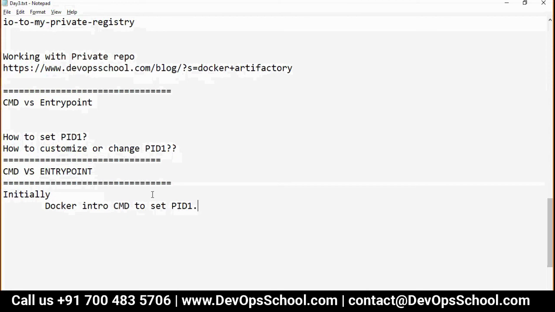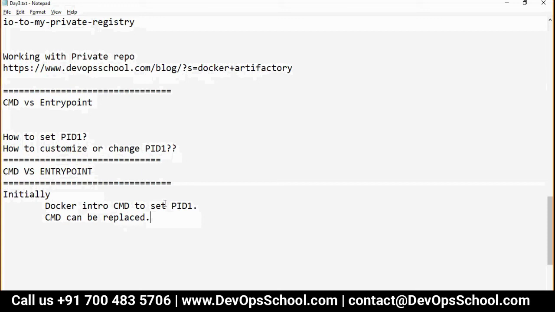But we had a drawback in it: CMD can be replaced. That means, let's say you set CMD to Java, anyone else using your image can replace your CMD with something else. So CMD is replaceable, meaning it can be replaced without any problem.